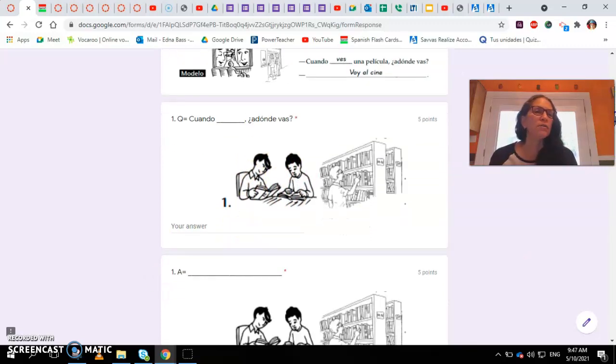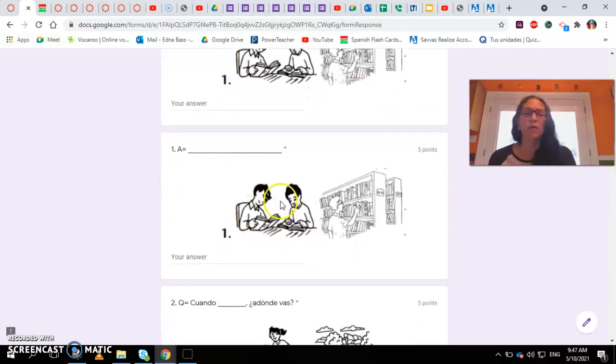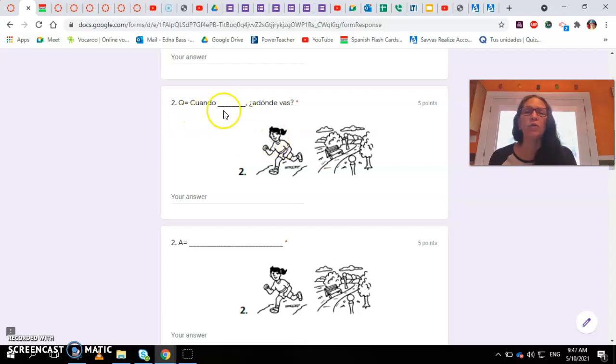Once again, do I need to put the capital letter, period? Well, where does it go? It goes in the middle of the sentence. What do you do when you have it in the middle of the sentence? And then in this one, you have the same picture because it's the answer. What is the person going to answer? I go to the, and then you have the second one. We're going to the next one. When you do this, where do you go? And then the person answers, I go to the, and that's how these questions and answers have to be answered.